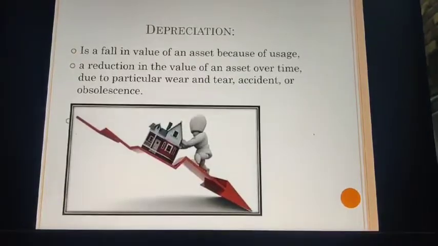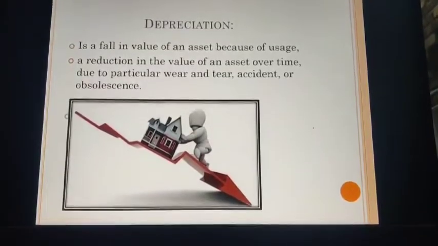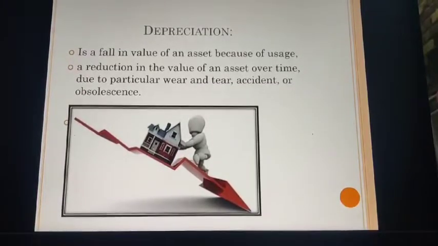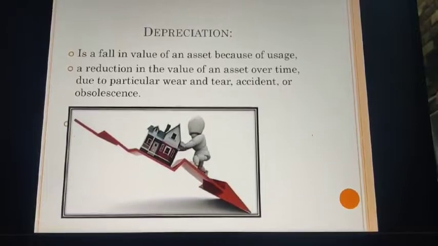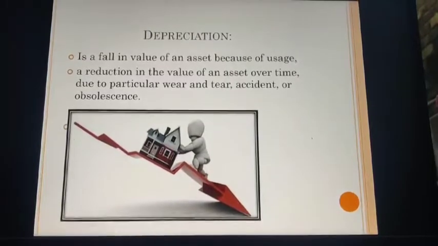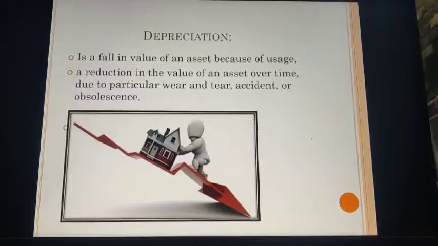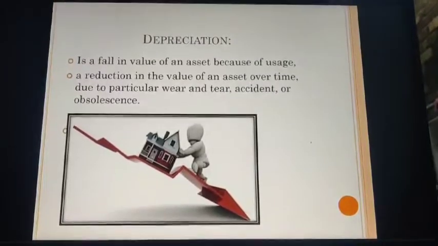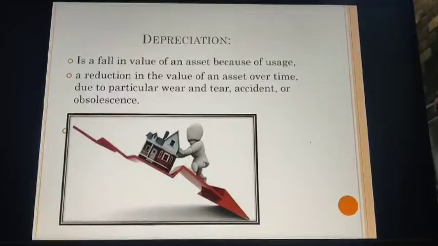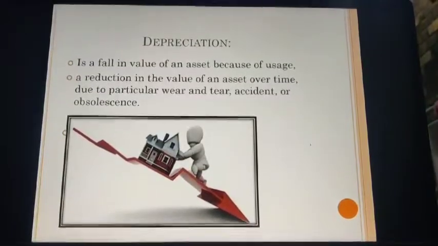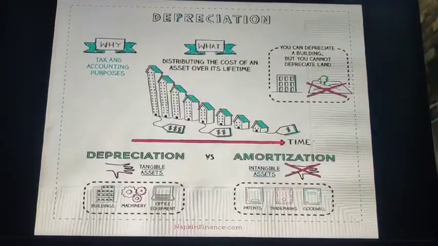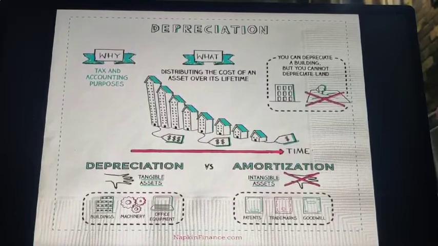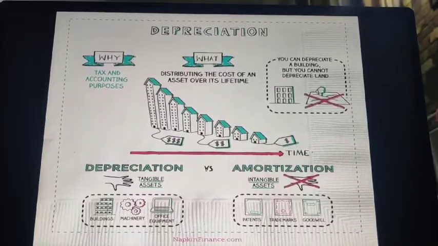The very next is depreciation. We have discussed this word many times before. Now, what is depreciation? It is a fall in the value of an asset because of its usage, a reduction in the value of an asset over time due to wear and tear, accident, or obsolescence. Students, why do we need to calculate depreciation? Because of tax and accounting purposes.